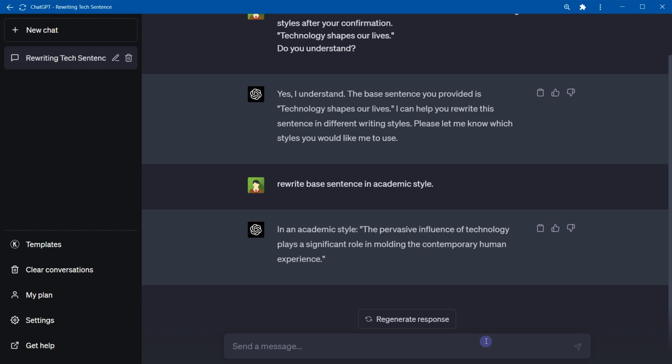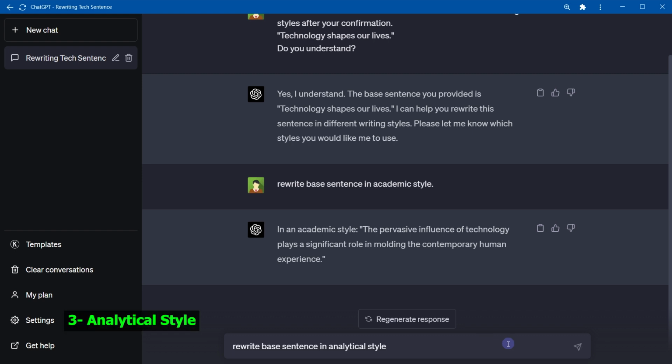So the sentence was technology shapes our lives, and when we convert it to academic style, it's now: the pervasive influence of technology plays a significant role in molding the contemporary human experience. Academic style is used in scholarly articles, research papers, and textbooks. This style emphasizes precision, formality, and complexity to present a rigorous analysis and well-founded conclusions.